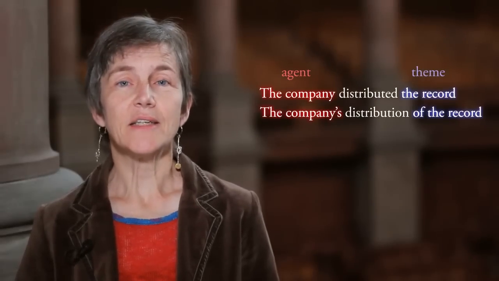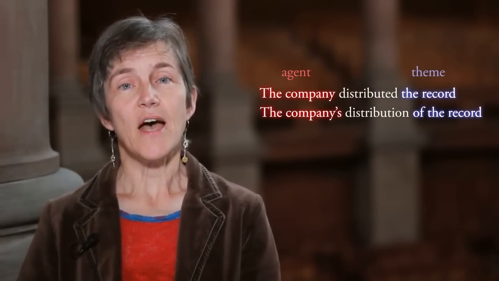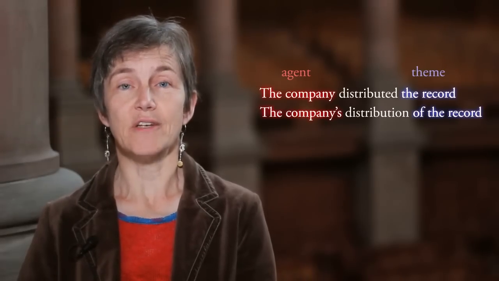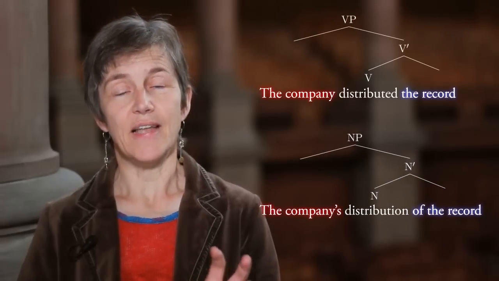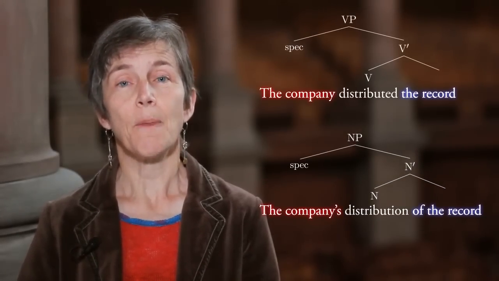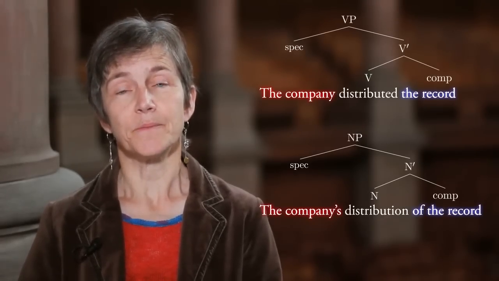Given this parallel, it looks as though we could make the attractive assumption that the structure of the noun phrase and the structure of the verb phrase are very similar. In both cases, we have a position to the left, the specifier position, we've argued, for the verb phrase, and a position to the right of the head, the complement position.